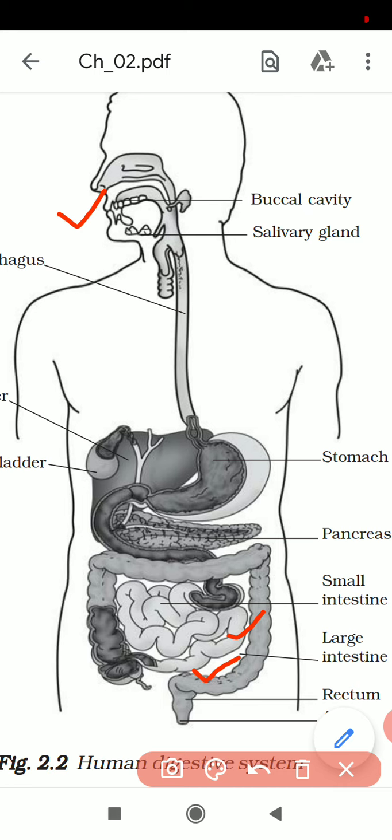Then this digested food is transported to all different organs in our body. It is known as assimilation. Then the undigested food goes into the large intestine and is removed through the anus. It is known as egestion.